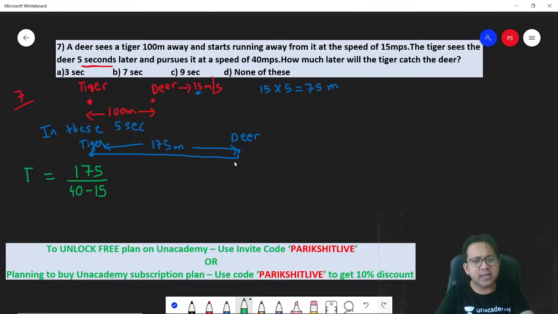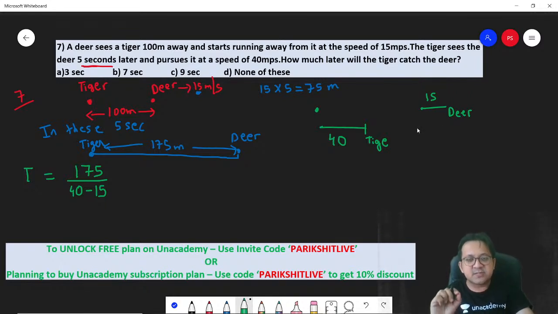Why 25? Think about it. Initially the distance is 175. At the end of 1 second, the deer has moved another 15, but the tiger has moved another 40. So the tiger is now here and the deer is now here. Compared to the previous, the distance between them has reduced. Why? Because the tiger's speed is more. Reduced by how much? 40 minus 15, 25.